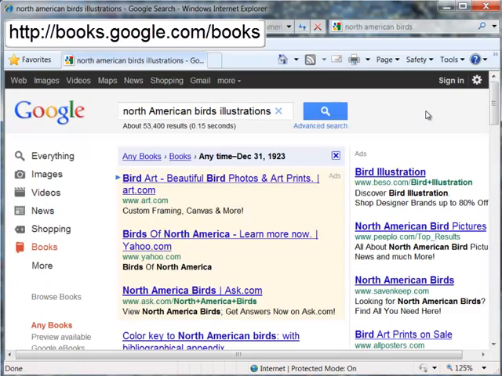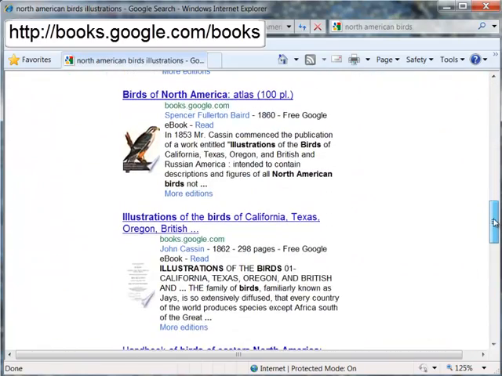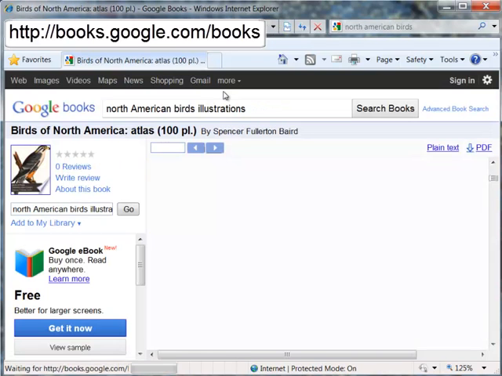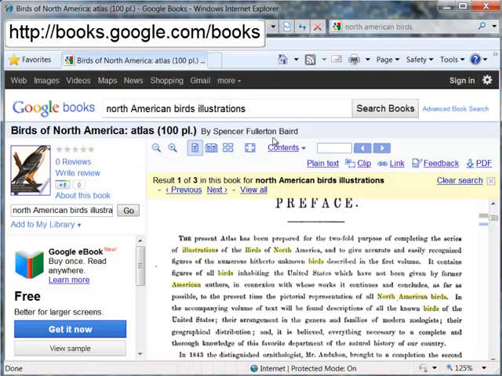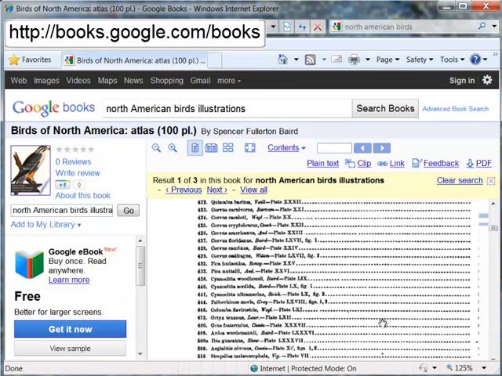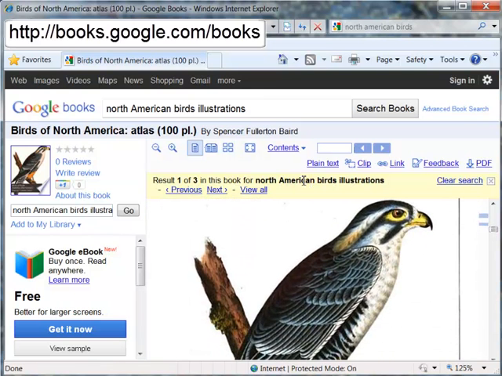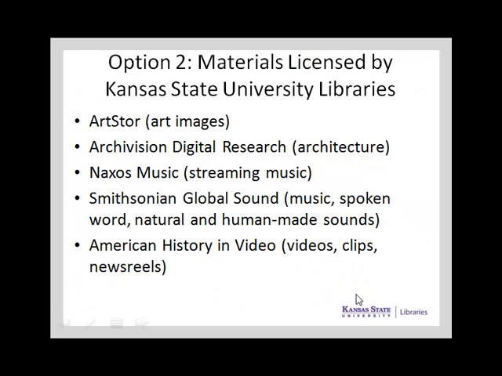A number of books are retrieved, and if I click on this link for Birds of North America, it leads to the full text of the book. I'll pull down the link for Contents and jump to the end of the book where the plates are located. And here's an example of one of the illustrations. Because the book was published prior to 1923, it is in the public domain and any of its contents can be used without permission.